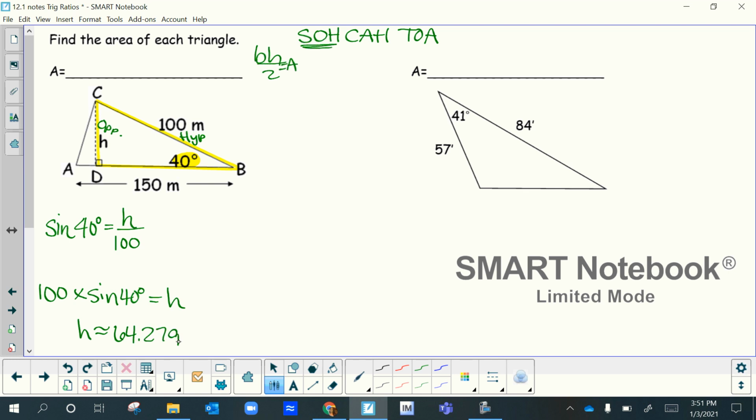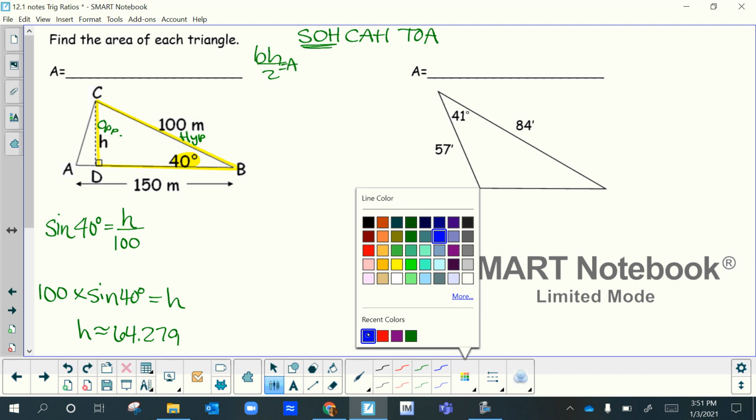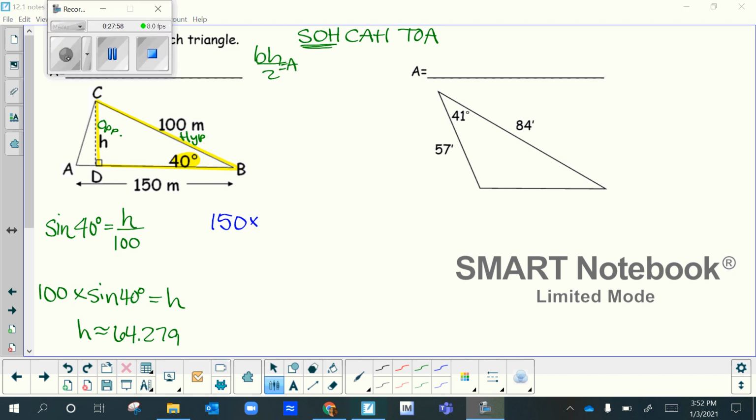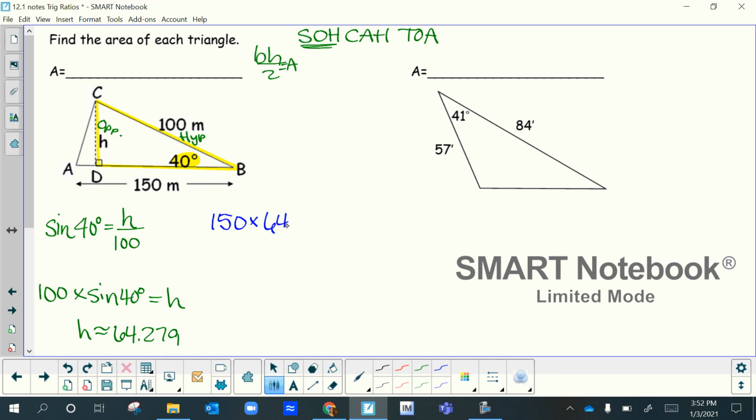Okay, so let me just double check my work. The height is 100 times 40 sine equals, yes, so 64.279. All right, so there's my H. So now I can punch it into the area formula. So base is 150. So 150 times 64.279 divided by 2. And that's going to be my area over here.